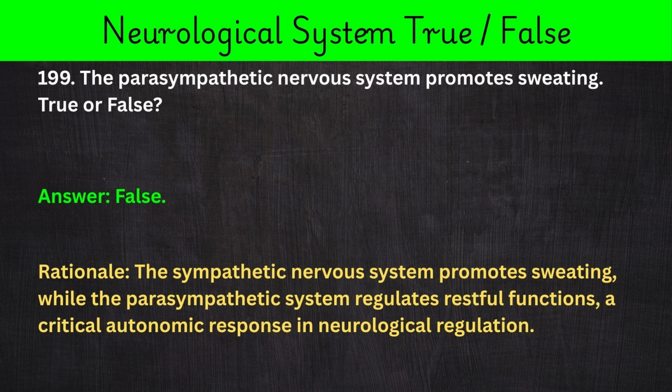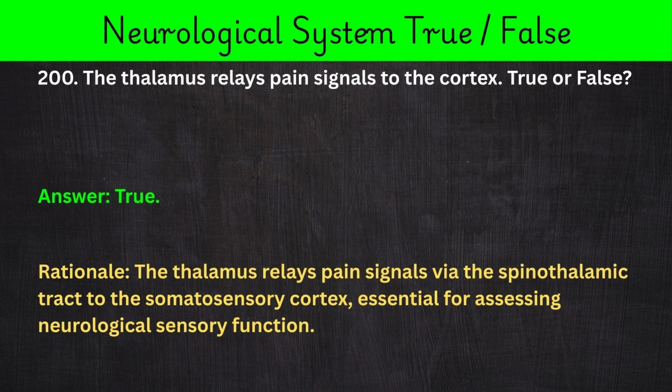199. The parasympathetic nervous system promotes sweating. True or false? Answer: false. Rationale: the sympathetic nervous system promotes sweating, while the parasympathetic system regulates restful functions, a critical autonomic response in neurological regulation.